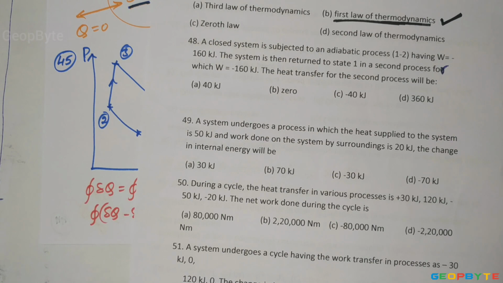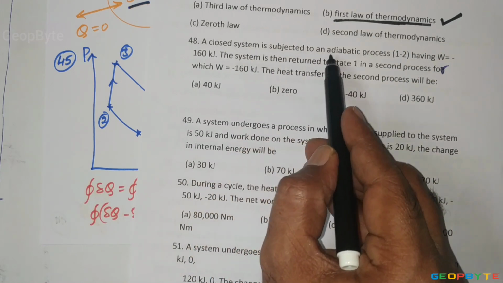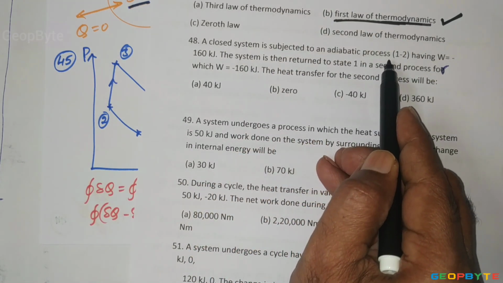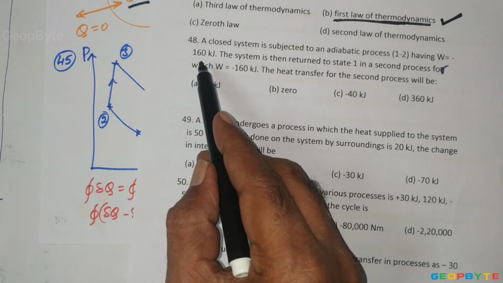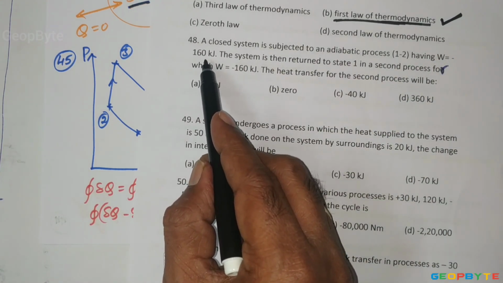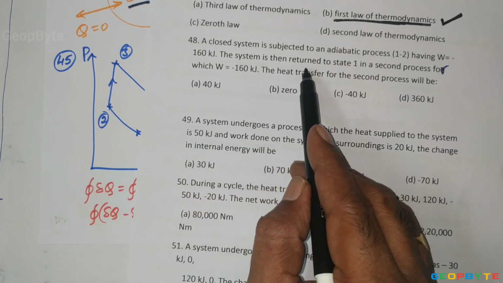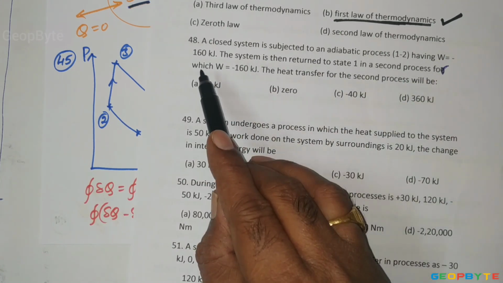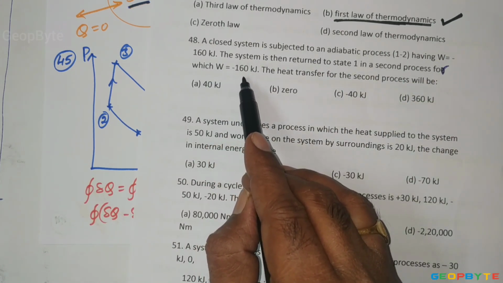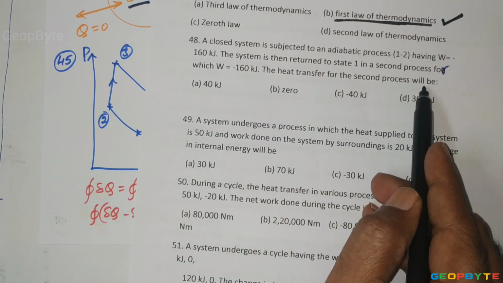Look at problem number 48. A closed system is subjected to an adiabatic process 1-2-2 having W equal to minus 160 kilojoules. The system is then returned to state 1 in a second process for which W equal to minus 160 kilojoules. The heat transfer for the second process is asked.